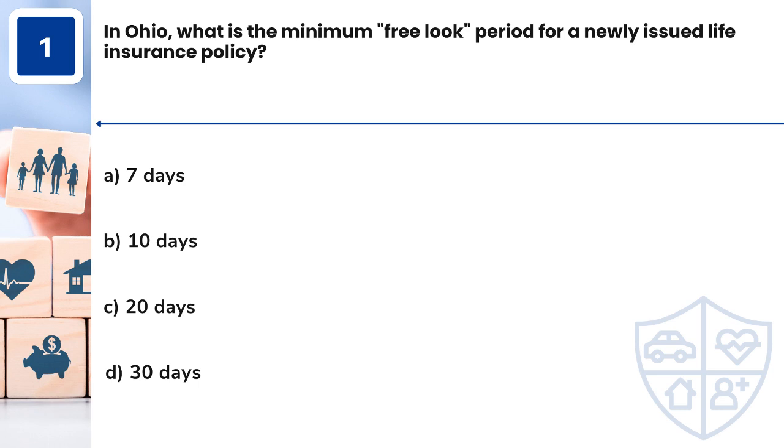Question 1. In Ohio, what is the minimum free look period for a newly issued life insurance policy? A. 7 days. B. 10 days. C. 20 days. D. 30 days.